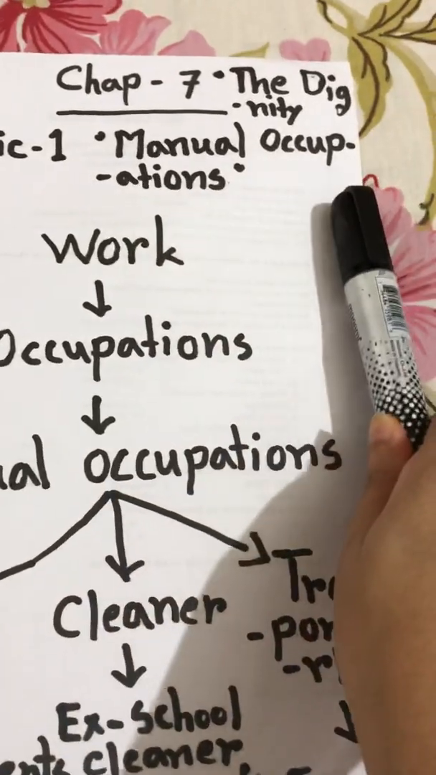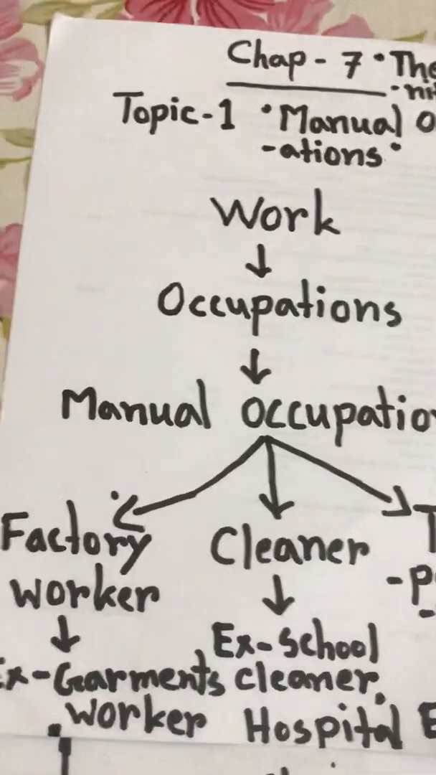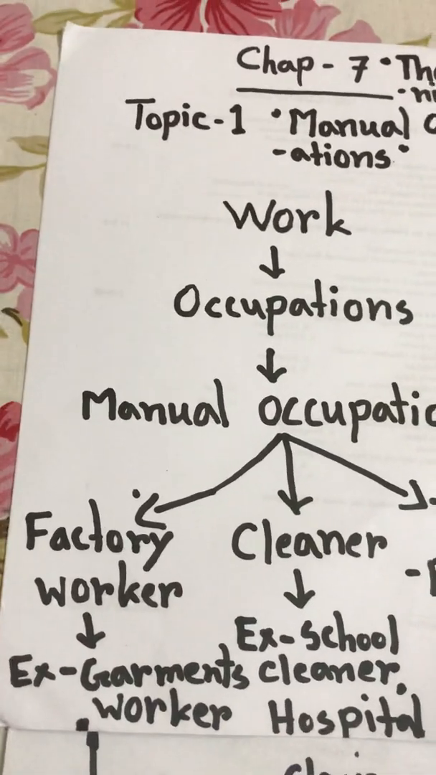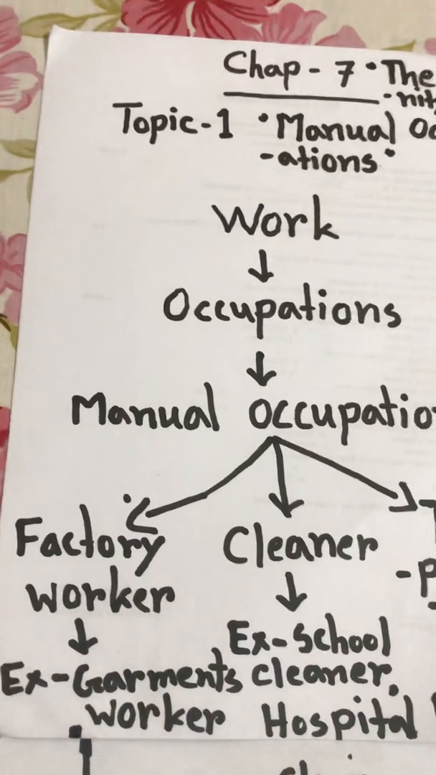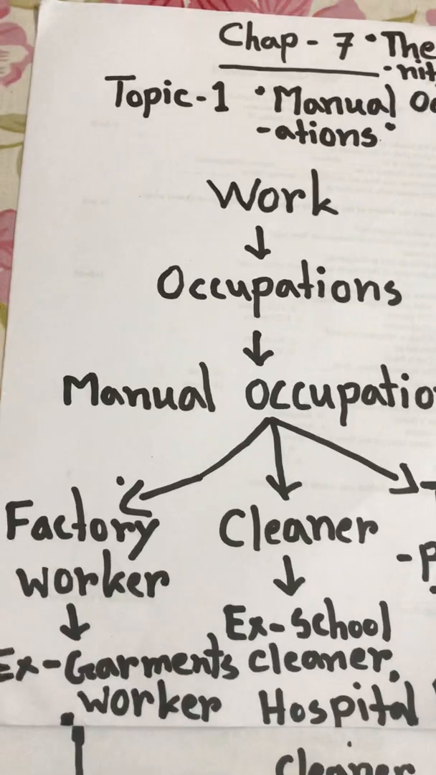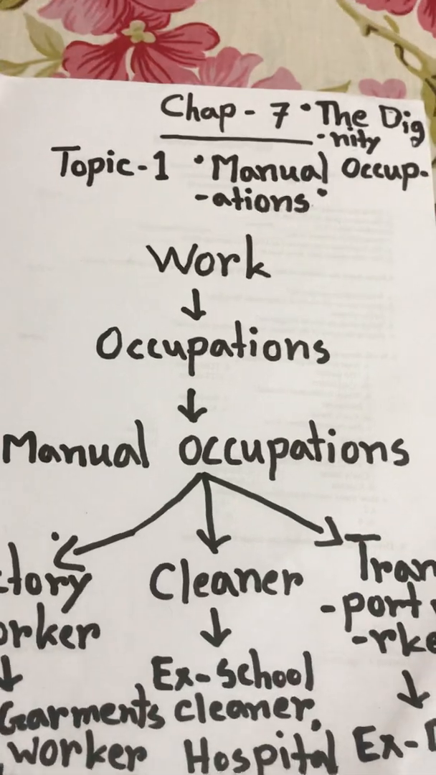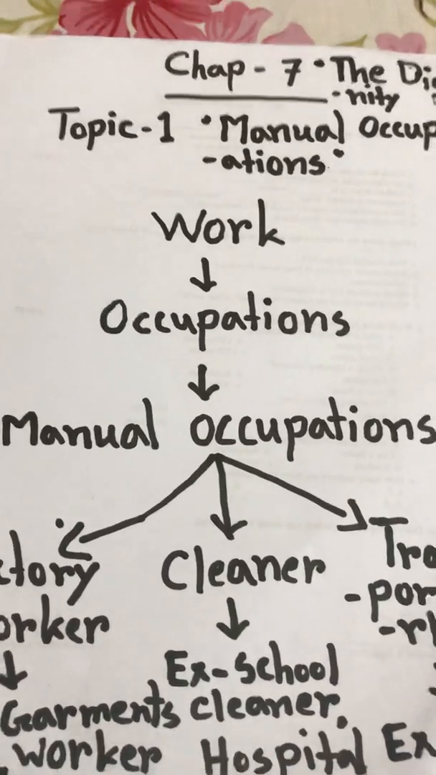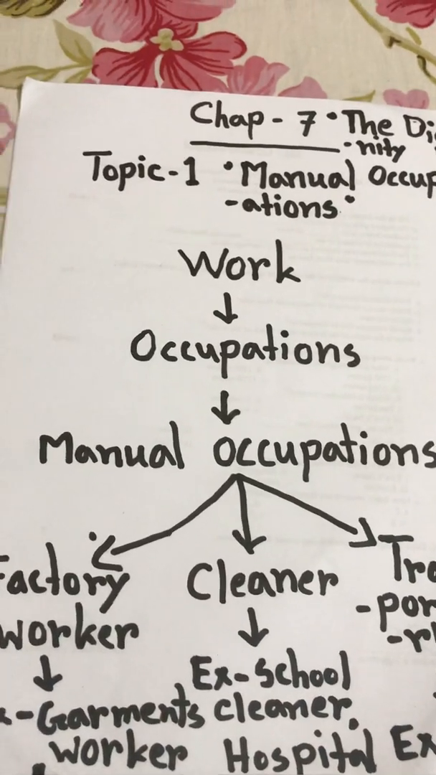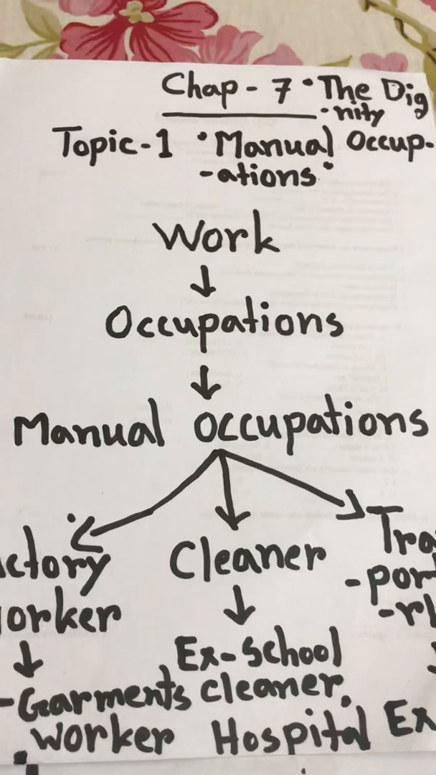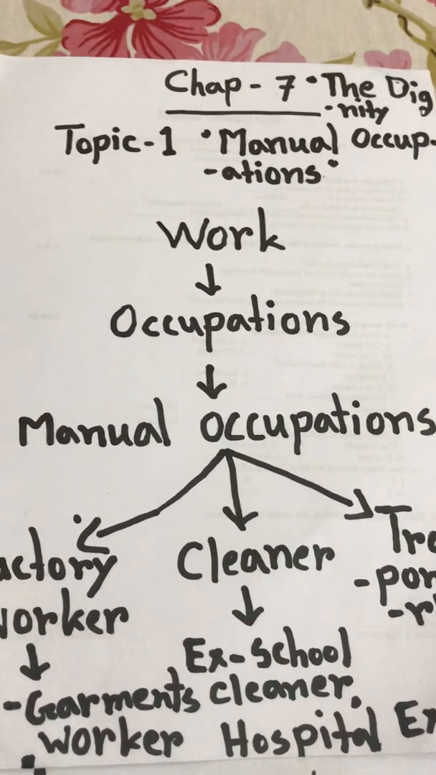Now we have to know what an occupation is, because our topic is manual occupations. Occupation means a person's usual or principal work or business, especially as a means of earning money. That means you have to do some work, or some business, for earning money. That is called an occupation.